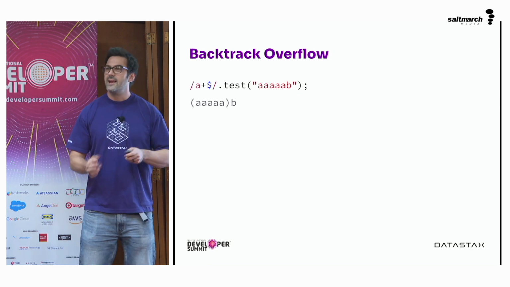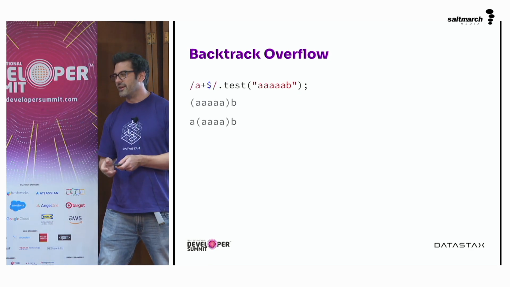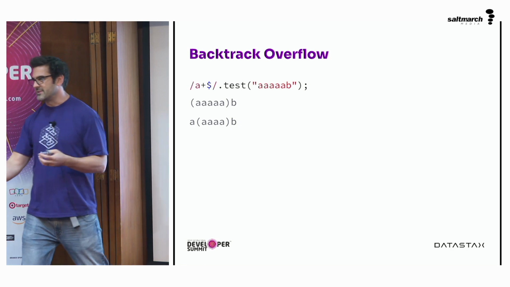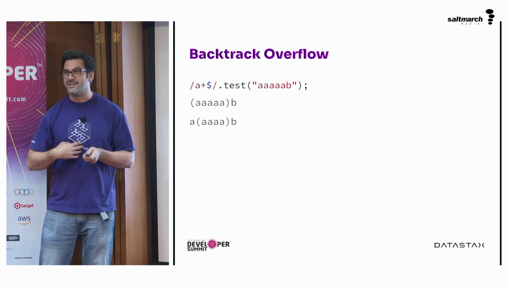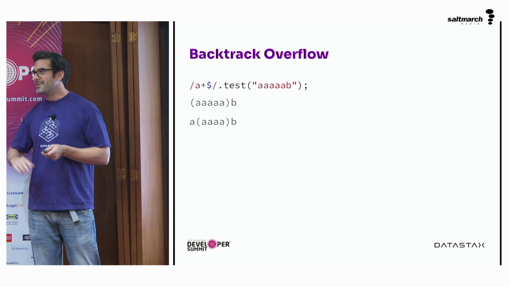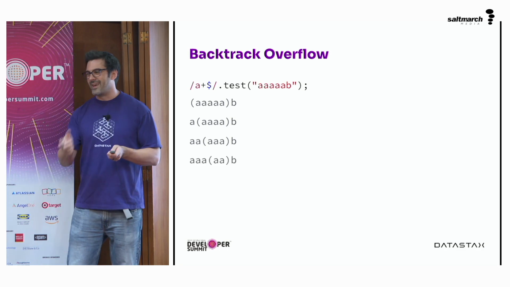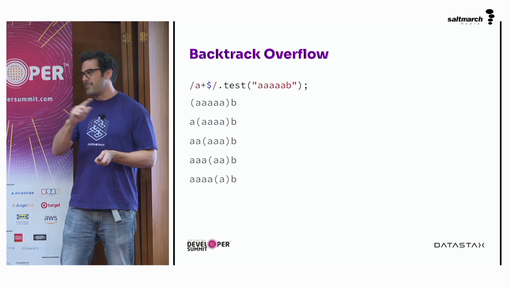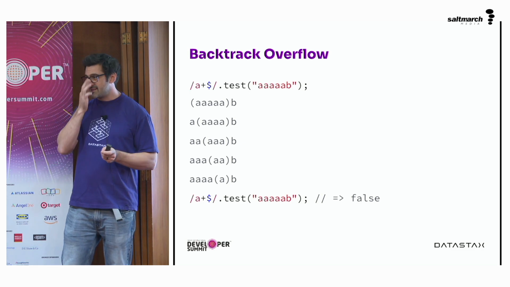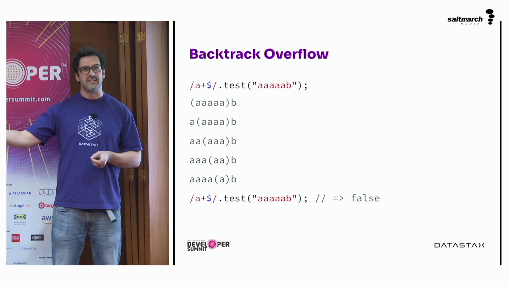All right, cool. Let's go back to the start, move one character on, and test again. And so now we have 4 A's, and we're like, oh, we're nearly there. No, it fails with a B again. Now we can see as humans that this is never going to pass, because it finishes with a B, we know that. But the engine does not. And so it keeps tracking back and moving one step on until it eventually gets a false result.